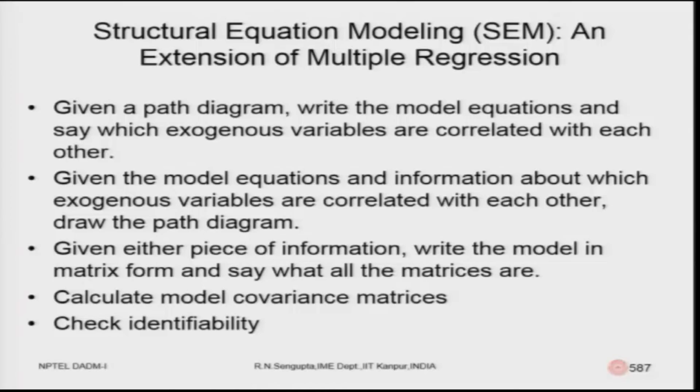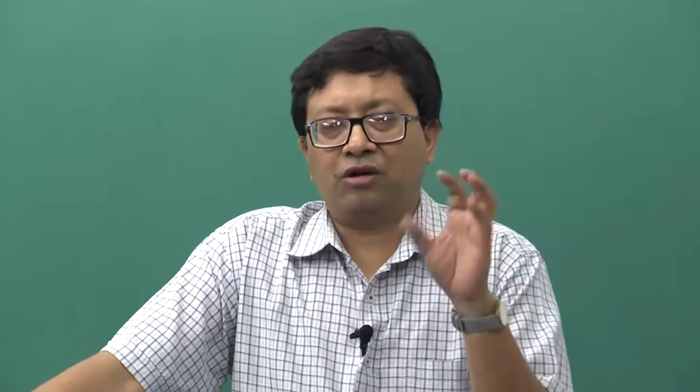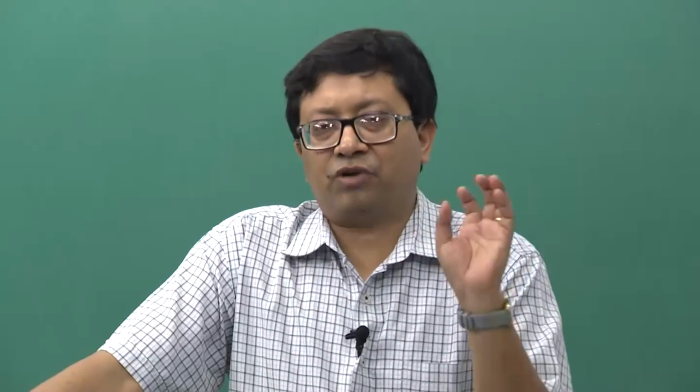You calculate the model's covariances, because covariance would definitely give you the level of significance which is applicable, and you will check the identifiability of the problem, try to find out whether it is feasible, and then comment accordingly. You will go step by step. As the variability changes, you will report the answers and find the relationship at each and every step: what are the exogenous variables, what are the independent variables, what are the dependent variables, and say how the overall path diagram of the interrelationship looks.